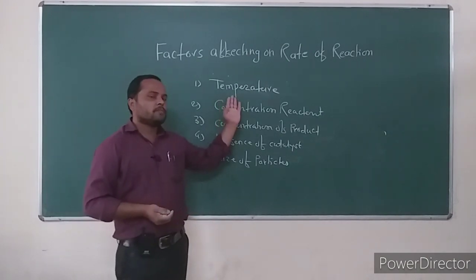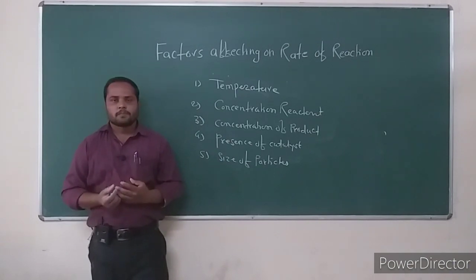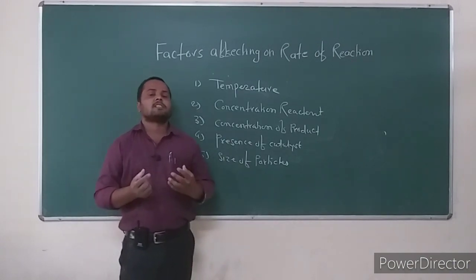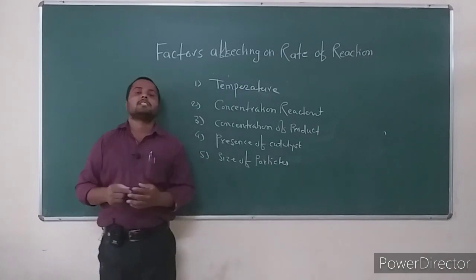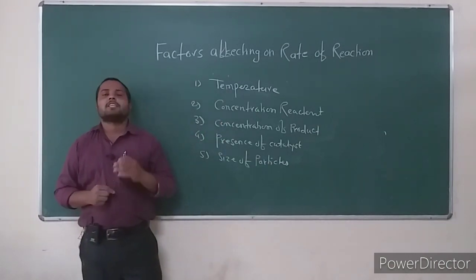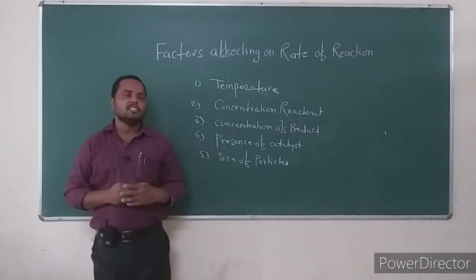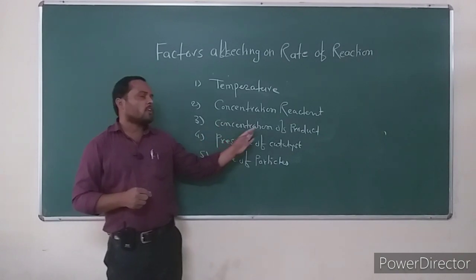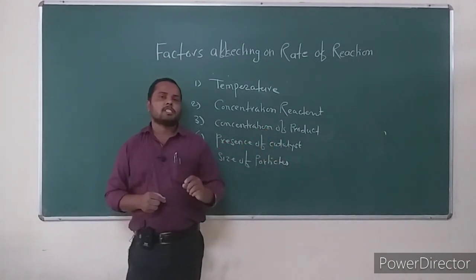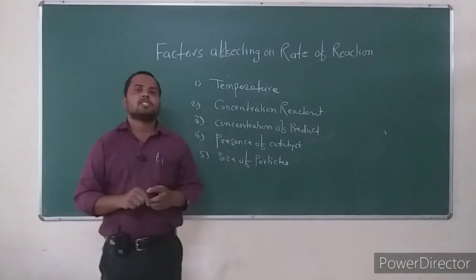As temperature increases, the rate of reaction increases. By increasing the temperature by 10 degrees Celsius, the rate of reaction increases by 2 to 4 fold. The rate of reaction is directly proportional to the concentration of reactant. The concentration of product is the third factor. There are 2 special cases where the rate of reaction depends on the concentration of product.